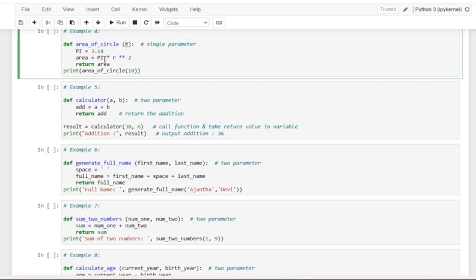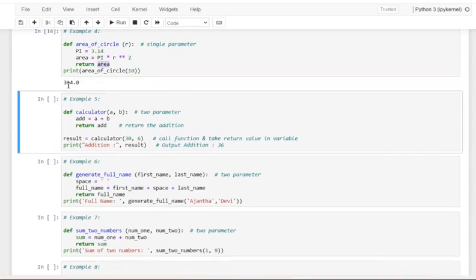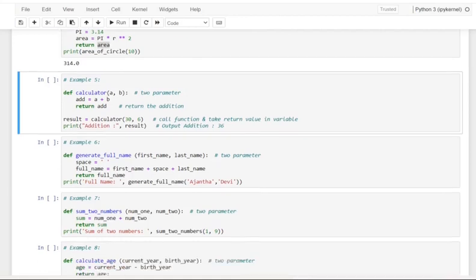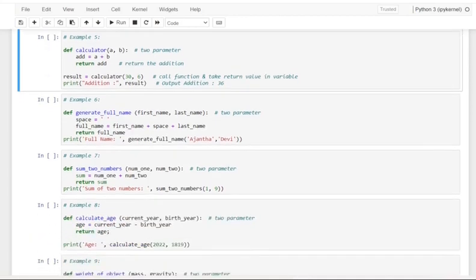So here a separate area has to be declared, and then the function called. So if I want the area of a circle of 10, so pi into 10 into 2. So here the value is 314.0.